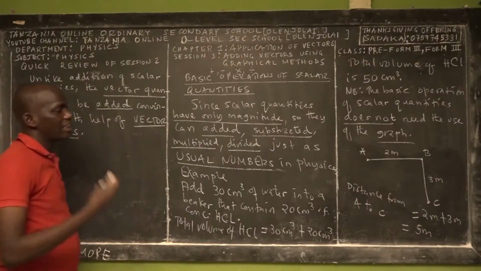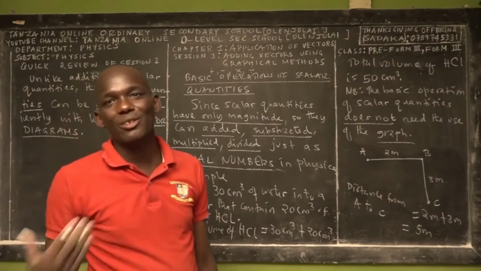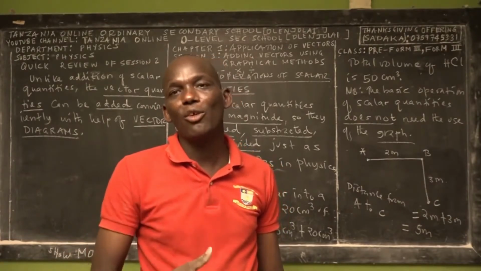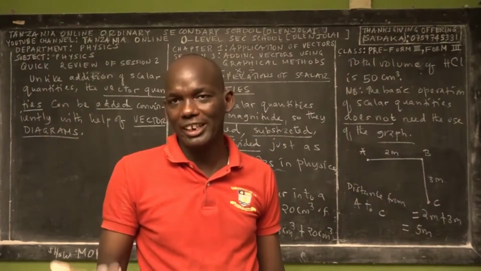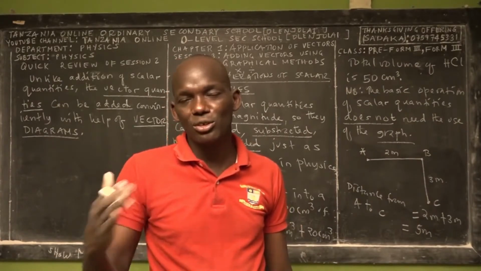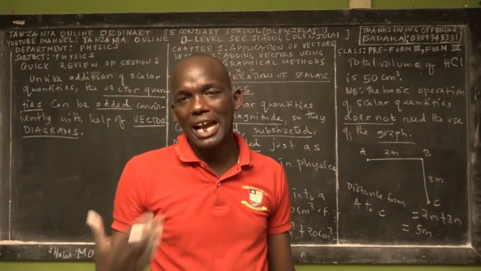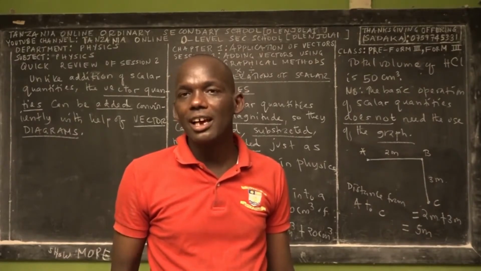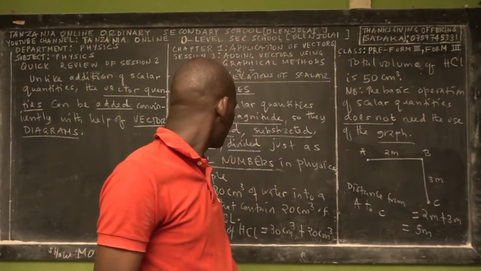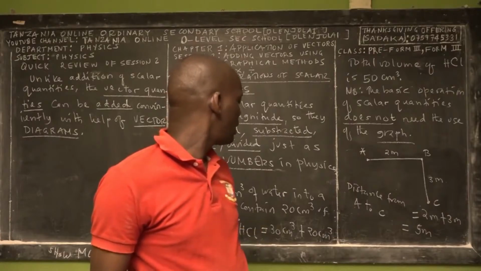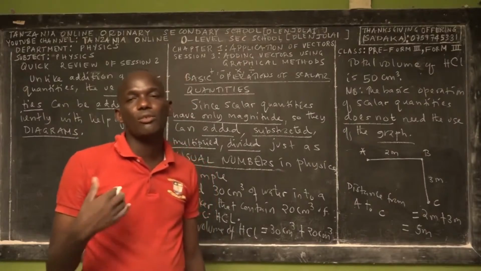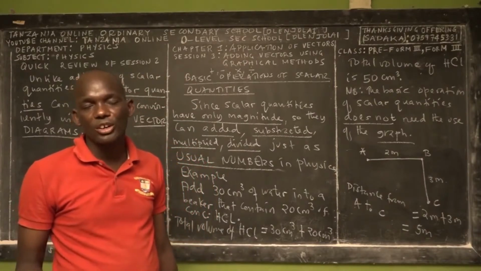So whenever we want to add two vector quantities, for example one force with another force, because force is a vector quantity, then we cannot do it easily like we did when adding two scalar quantities, such as a volume of water and a volume of acid.